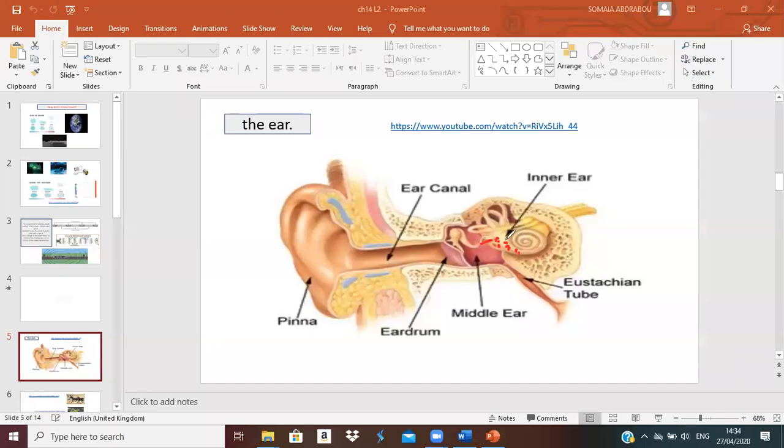Then it will send a nerve message to our brain. The hairs will vibrate inside the shell or inner ear, then it will send a nerve message to our brain. So our brain will know what the sound is.